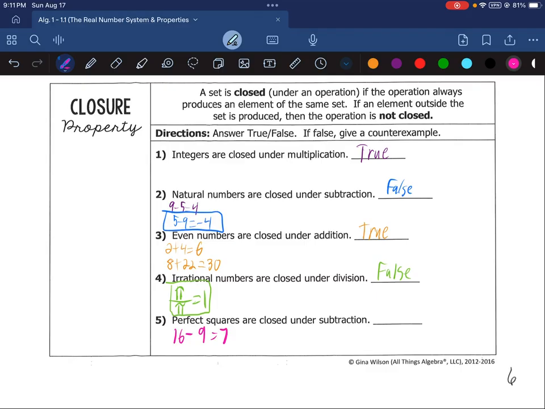And 7 is not a perfect square. No integer times itself is 7. You can't get 2 times 2 and get 7. You can't get 3 times 3 and get 7. And there's no whole number or natural number or integer between 2 and 3. So this is false, and that would be another counterexample. And most examples you could think of would be counterexamples on this one, as a matter of fact.